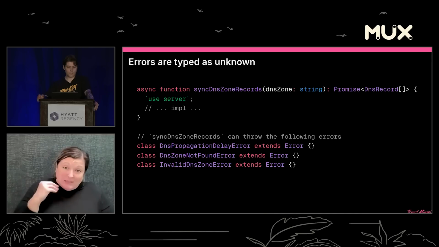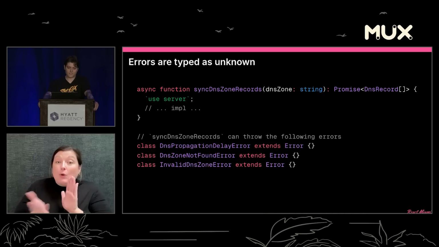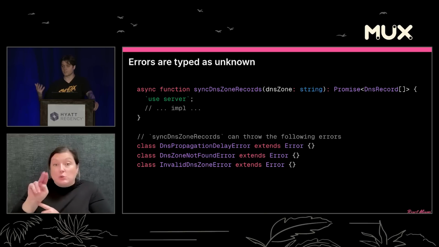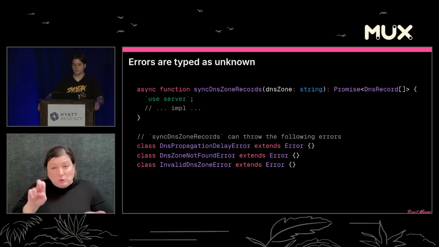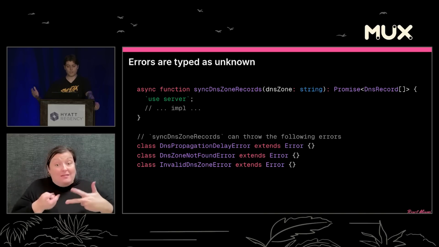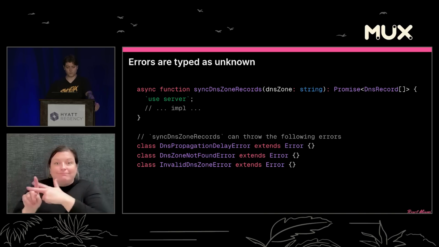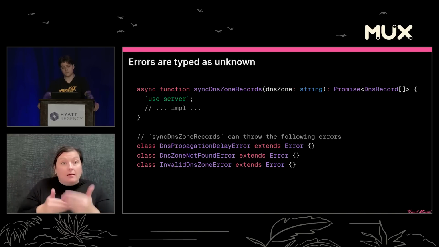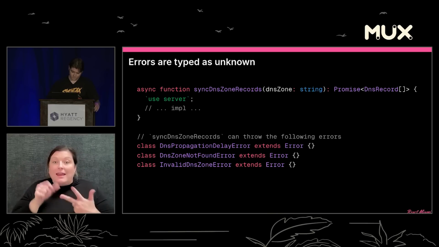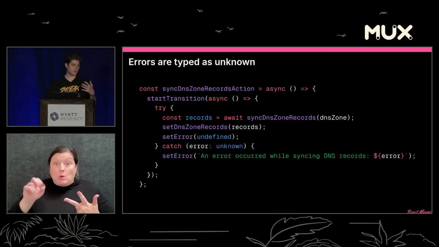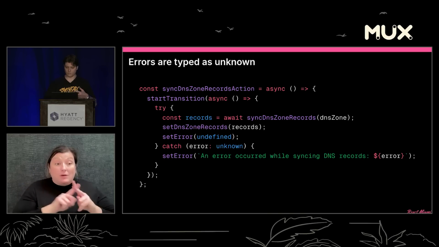So let's look at an example here. Let's say we have this syncDnsZoneRecords. We take a DNS zone, and we're going to return all the DNS records for that zone. And this function can throw 3 different specific kinds of errors that are enriched with data along the way. So it can throw a DNS propagation delay error, a DNS zone not found error, and an invalid DNS zone error.